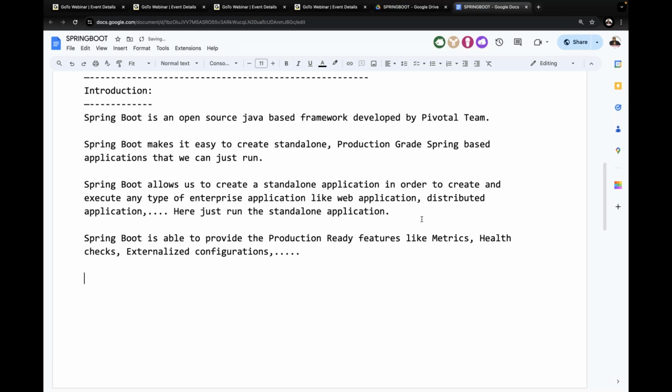Spring Boot is able to provide the production ready features like metrics, health checks, externalized configurations, and so on. All right, yes.